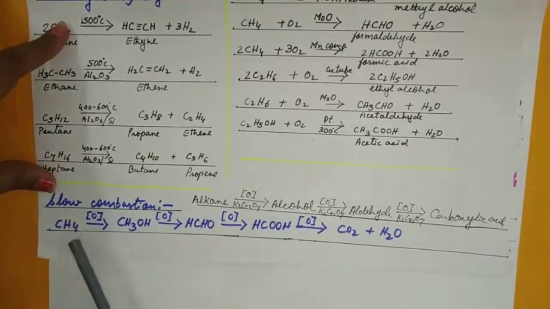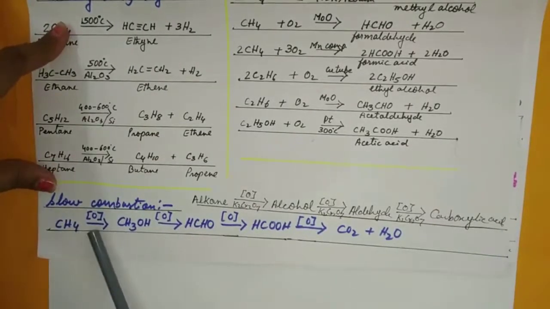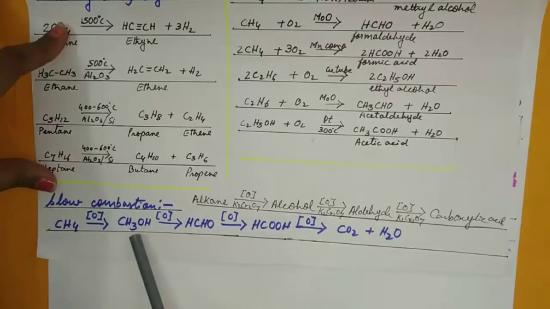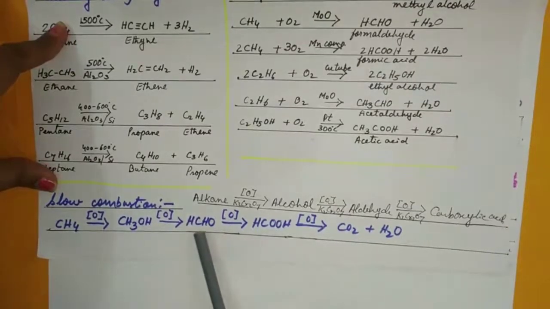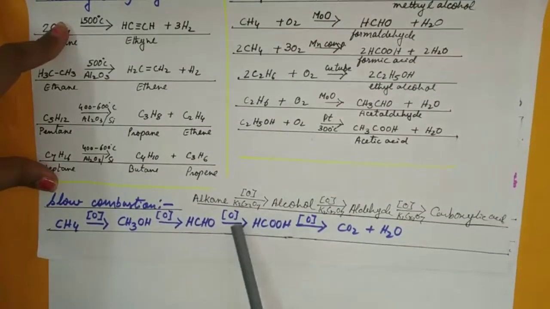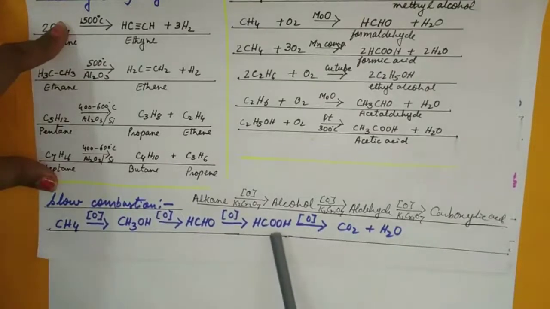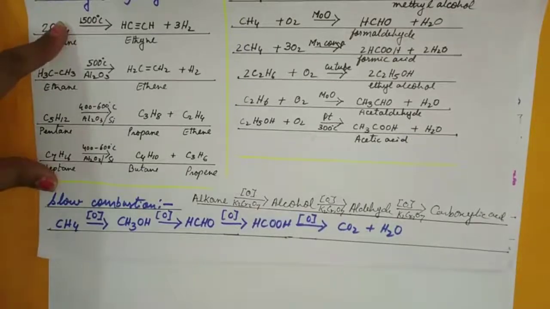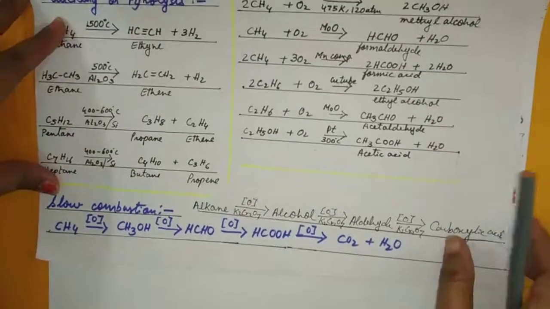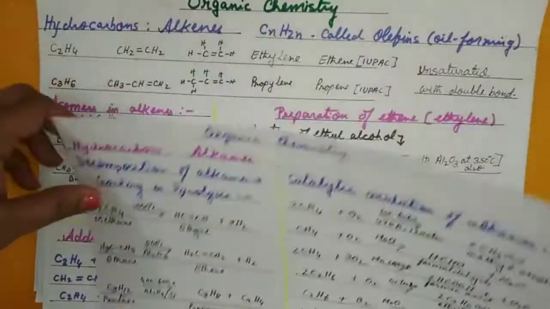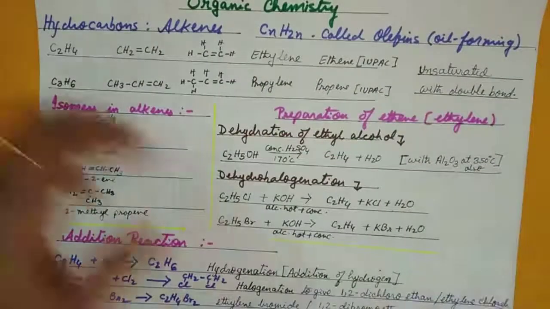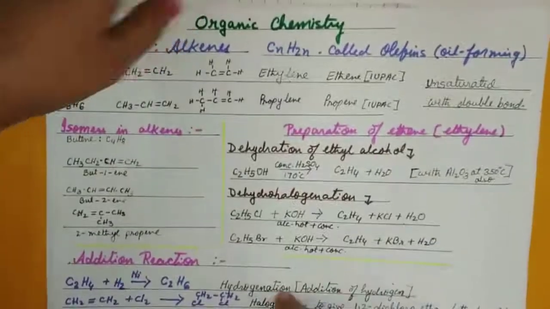So, I've shown you one example here. Methane, with K2Cr2O7 giving nascent oxygen, gives you methanol. Methanol, again with K2Cr2O7 nascent oxygen, gives formaldehyde. Formaldehyde, with nascent oxygen from K2Cr2O7, gives formic acid, and further gives you carbon dioxide and water. So these are some of the reactions. We will now show you alkenes.